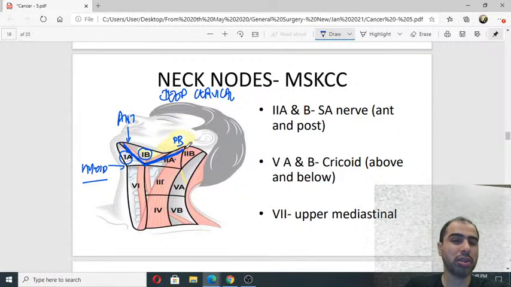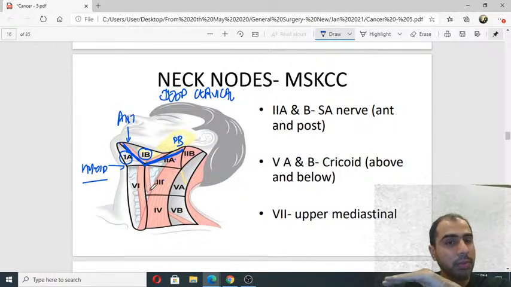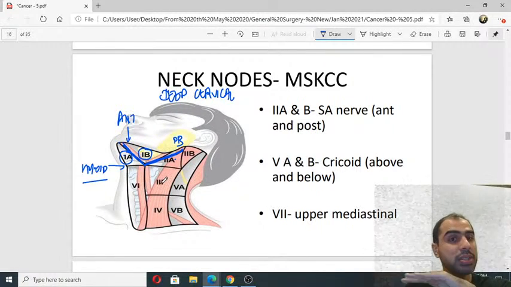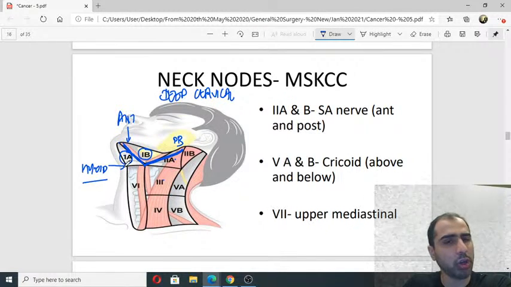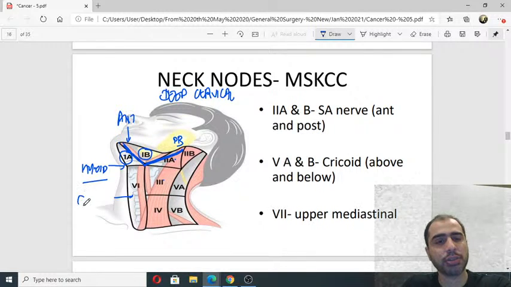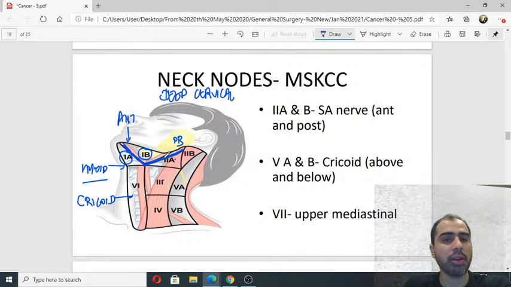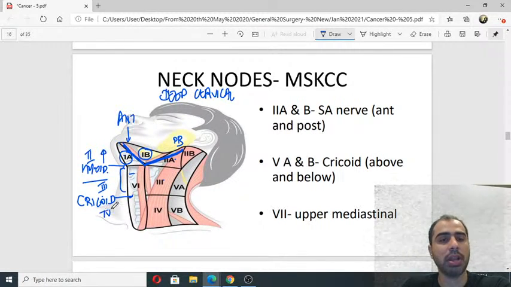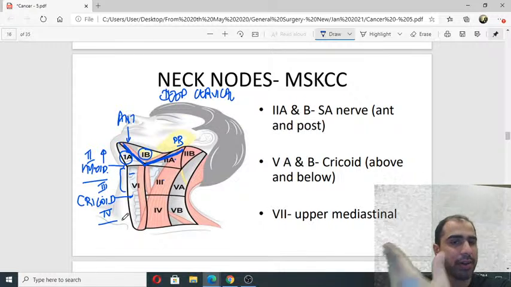They are all along the anterior border of sternomastoid. So this is my sternomastoid, along its anterior border. But where do I divide 2, 3 and 4? What is the division? You just need to remember hyoid bone and cricoid cartilage. Whatever is along SCM but above the hyoid will be level 2. Whatever is between hyoid and cricoid will be level 3. Whatever is below cricoid will be level 4. That's how you will clinically identify 2, 3 and 4.